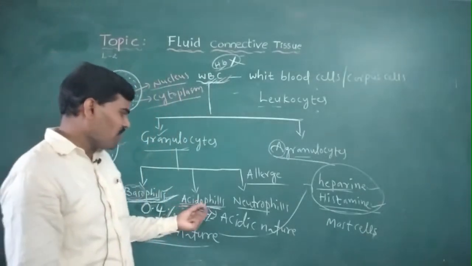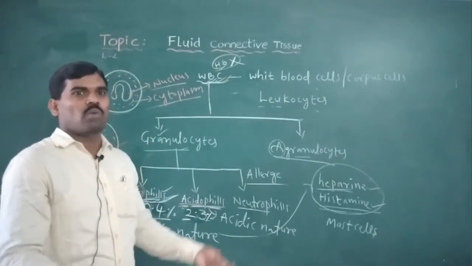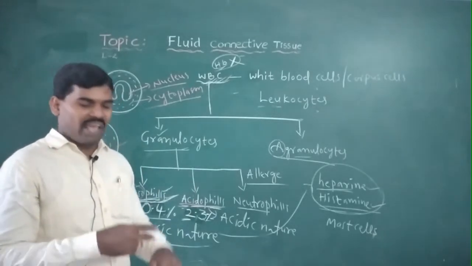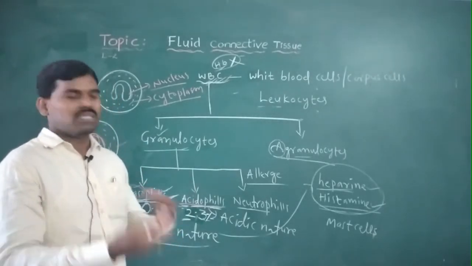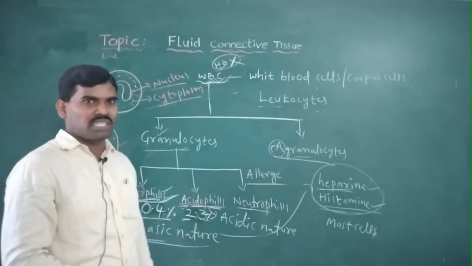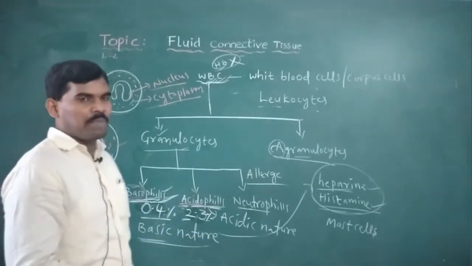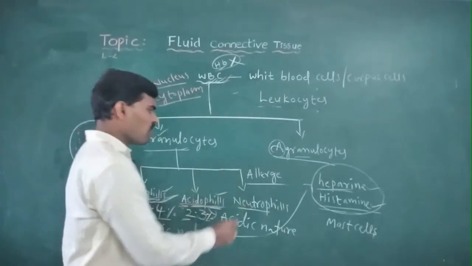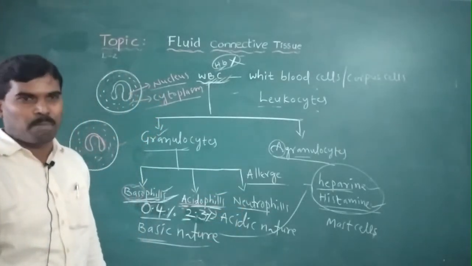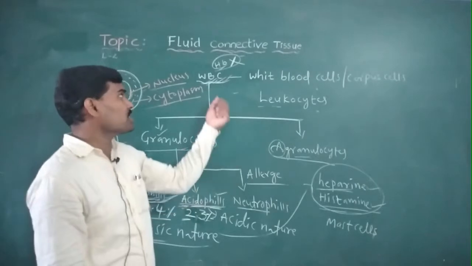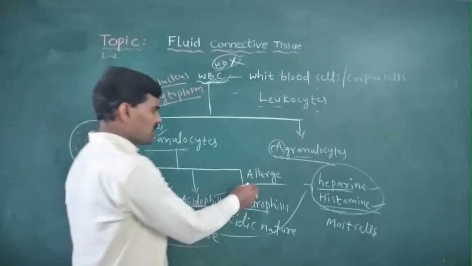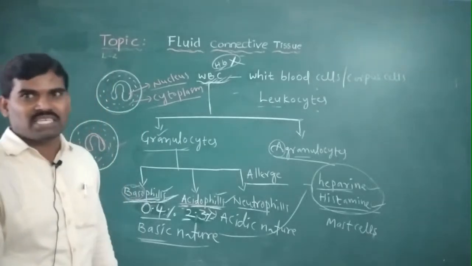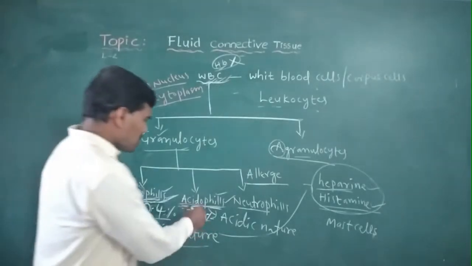Whenever the eosinophils number increases, automatically allergy reactions appear in our bodies, such as rashes. These allergy symptoms may appear, and the eosinophil count increases in the blood levels of WBC. So allergy conditions may say the eosinophil number is increased. So this is the eosinophils.